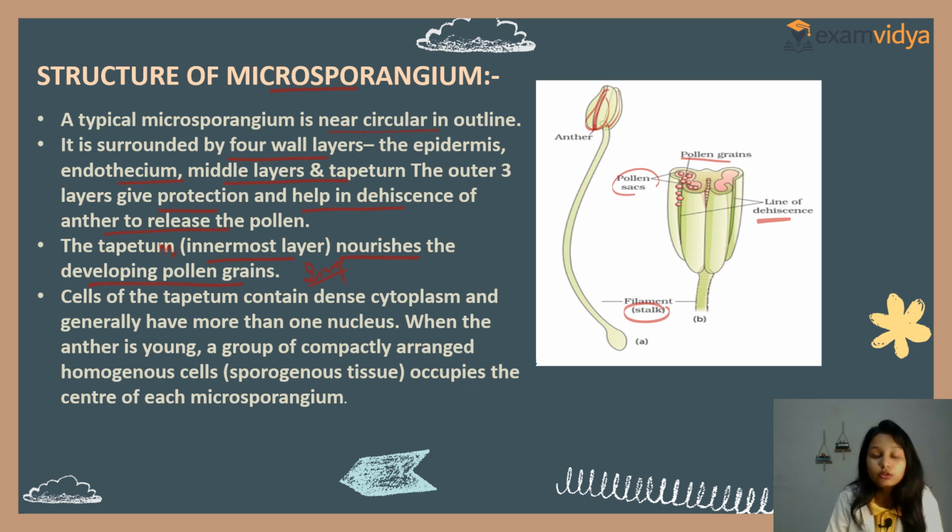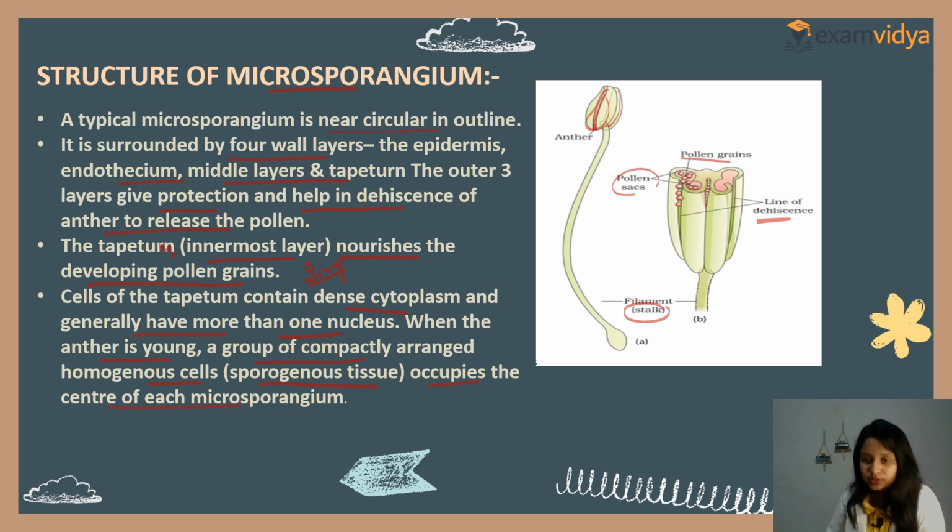It becomes important, and we have competitive exams like NEET or any professional board examination. Tapetum nourishes the pollen grain. Cells of the tapetum contain dense cytoplasm and generally have more than one nucleus. What is tapetum? Cells of tapetum contain dense cytoplasm and generally have more than one nucleus. Clear?